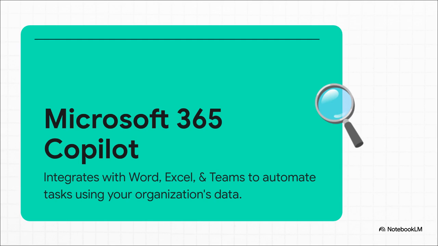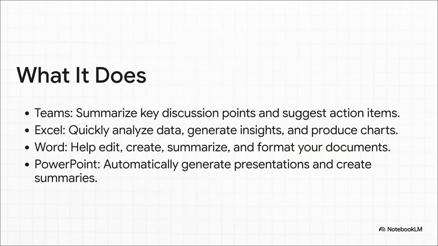The magic here is that it has context. It can see your organization's documents, your emails, your presentations, all that stuff to help you get your real work done. So what does that actually look like in real life? Well, it means asking it to summarize the important points from a Teams meeting you couldn't make it to. It means generating a super complex Excel formula just by describing what you want in plain English. Or it could even mean drafting an entire proposal in Word from just a single sentence. It's all about automating those common office tasks.